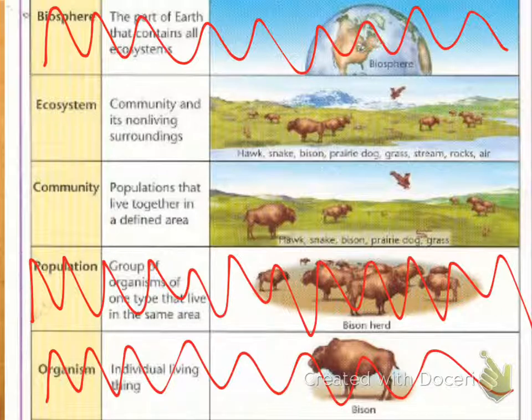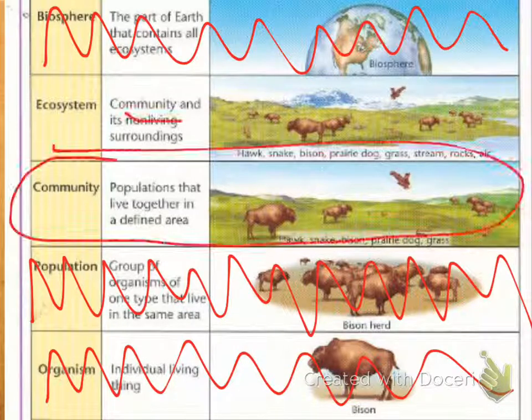Ecosystem, let's look at the definition. Community and its non-living surroundings. Okay. And a community is populations that live together in a defined area. All they mean by populations, because a population is a group of a single species of organisms. So a bunch of bison in that case, right? So a community is a couple of different populations. So if you have a bunch of different organisms living together, well, that's a community. So that just about gives us the answer, right?